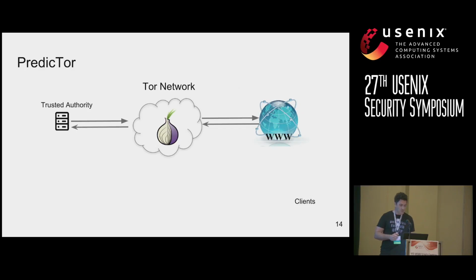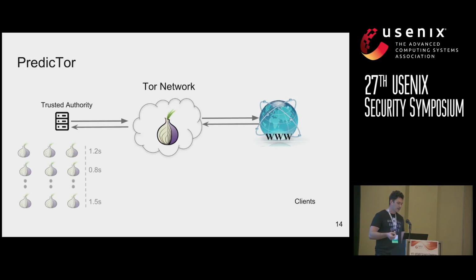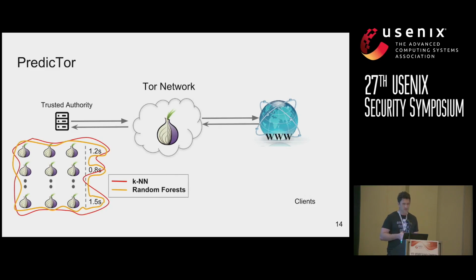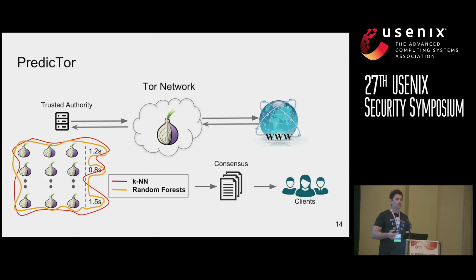In particular, we deploy a trusted authority, and this authority builds circuits through the Tor network and makes connections to internet destinations. And over time, they build a training set where each data point consists of a guard, a middle, and an exit, and the training label consists of the download time. We model this training set with a machine learning model. In our experiments, we did KNN and random forests. And then we port this model to all clients via the consensus documents.